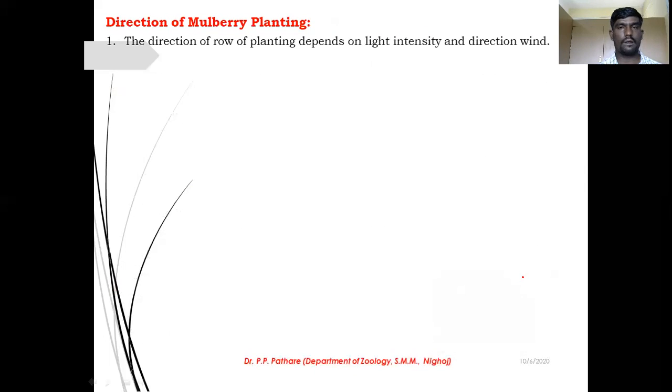Next point, that is direction of mulberry planting. It is very common, but this step is very essential during mulberry cultivation. The direction of the row of planting depends upon the light intensity and direction of wind. Your mulberry plant is very green in nature and very fast growing, so they require a large amount of sunlight also.